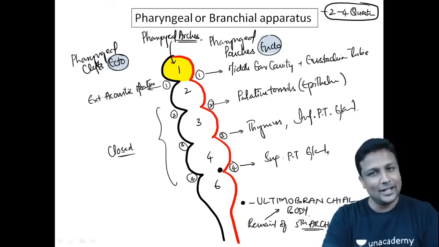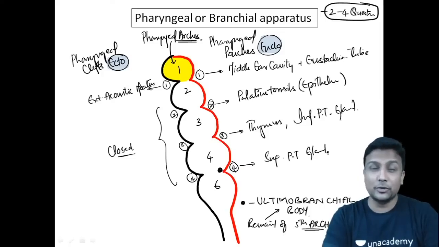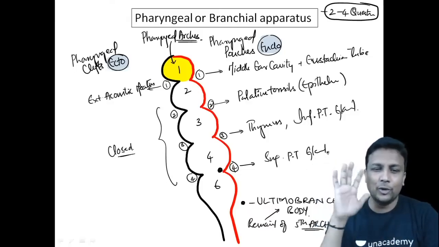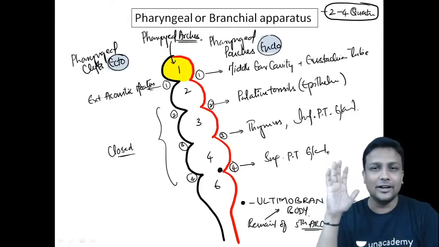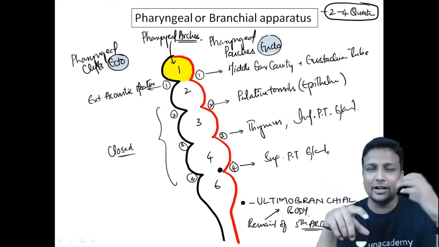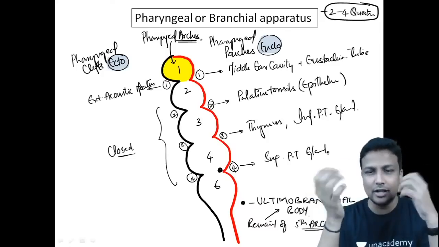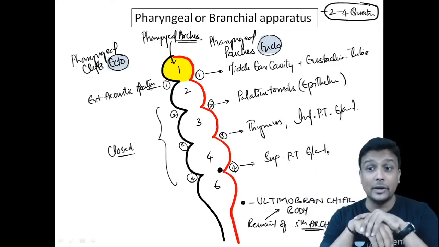Hai na bachcho? So entire anatomy, most of the students will be thinking it is very difficult, phobia, they'll be there. Pata nahi yaar poora mugup karna padega. No need to ratta, guys. Learn it like this. Is it okay? To ek hi diagram mein we are done with the cleft and we are done with the pouches. Ectodermal cleft and the endodermal pouches.